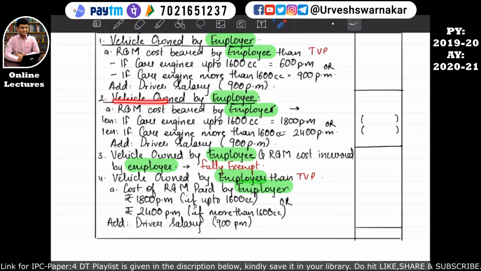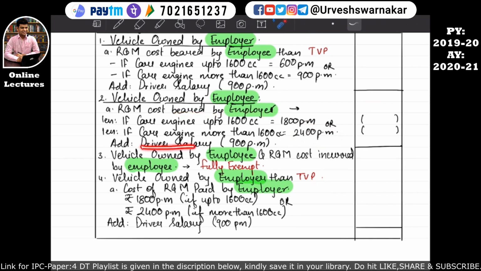Point number 2 says that if the vehicle is owned by the employee and the repairs and maintenance cost is borne by the employer, then we have to write the value that has been borne by the employer, that is the cost of repairs and maintenance borne by the employer, and such cost will be further reduced, if the car's engine capacity is up to 1600 cc, by 1800 per month into the number of months the car facility was given to the employee. Or if the engine capacity is more than 1600 cc, then 2400 per month will be reduced from the cost which has been actually borne by the employer.